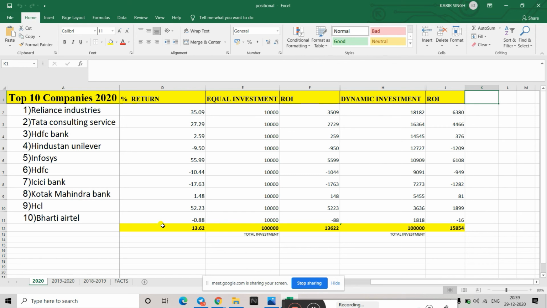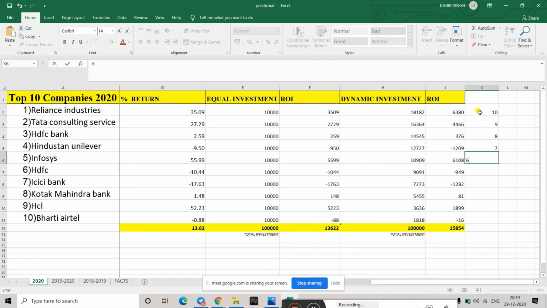In dynamic investment, what you do is, see the top company. Reliance is one of the top companies, then TCS, then SBS. So this is descending order. So what we do is we give 10 points to Reliance and then 9 points to this, 8 points to this, 7. So we are reducing the point by 1. So 10 means the highest.